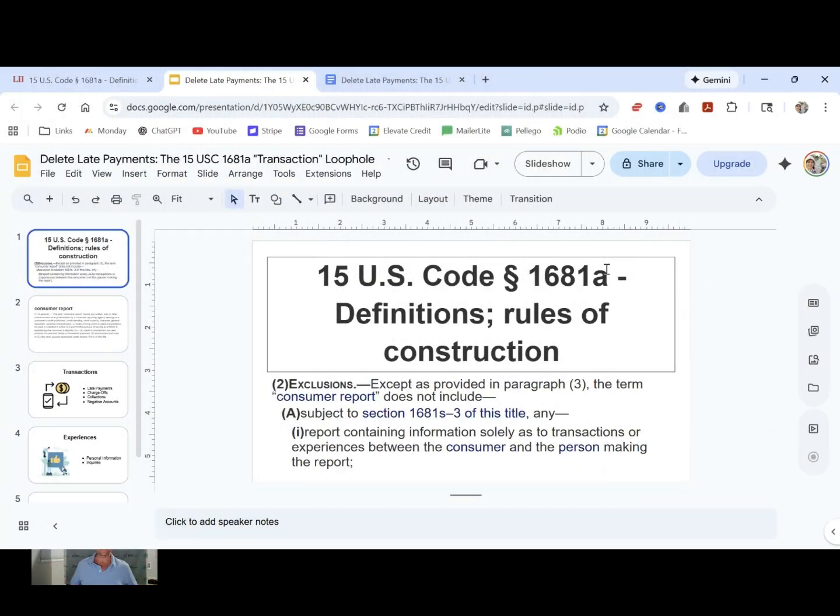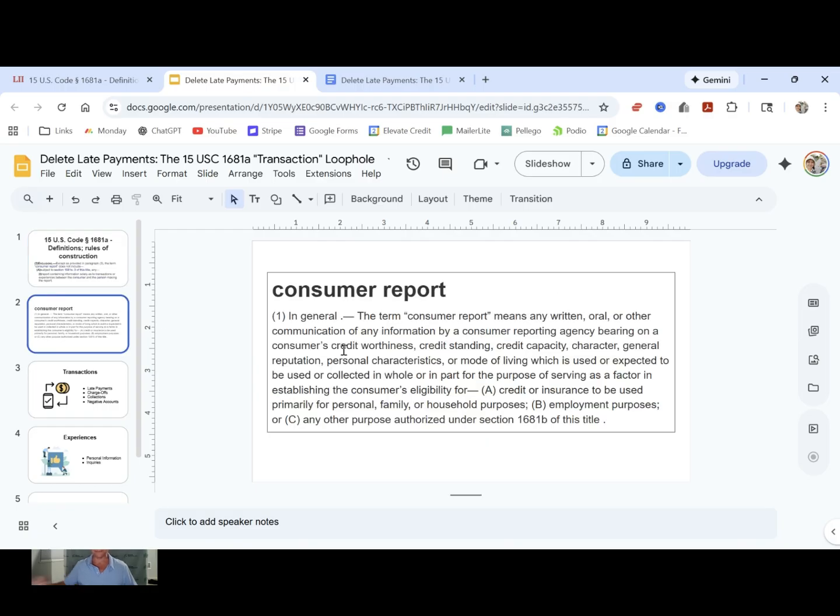Okay, so we made it to 15 USC 1681a(2)(A)(i). But let's really dissect what this means. Exclusions, except as provided in paragraph 3, the term consumer report does not include a report containing information solely as to transactions or experiences between the consumer and the person making the report, right? Within law, you'll see a lot of these words have hyperlinks attached to them. In this one, the term consumer report has a hyperlink. When we click on it, it takes us to a definition that looks like this.